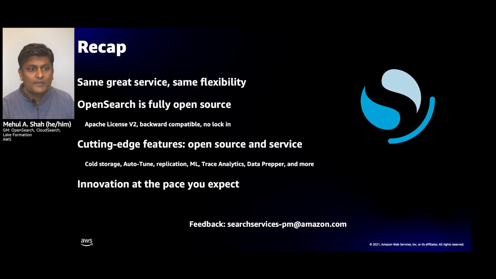All right, to recap, the Amazon OpenSearch Service is the same great service that you're used to. It provides the same flexibility based on OpenSearch and the OpenSearch project. OpenSearch is fully open source. It's Apache v2 licensed, backward compatible, and provides the property of no lock-in. You can run it anywhere you want, on-prem, other clouds, and in particular on the OpenSearch Service.